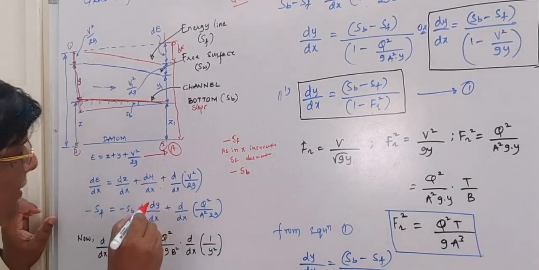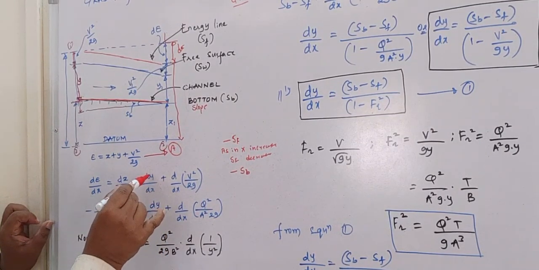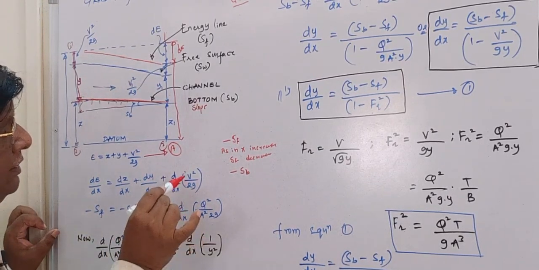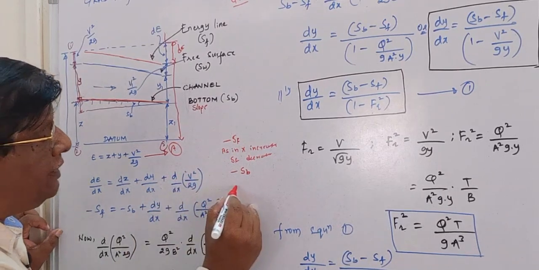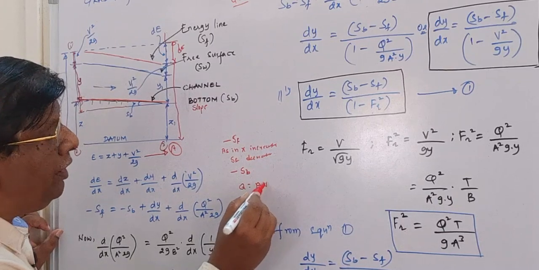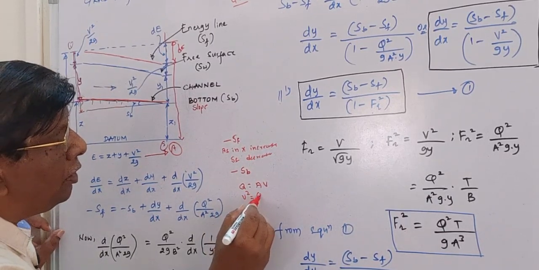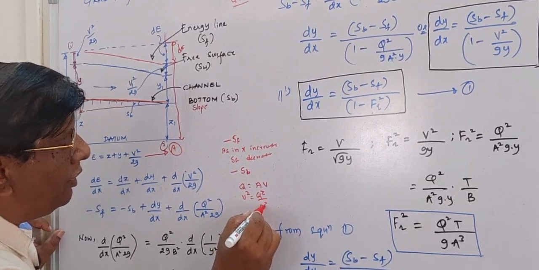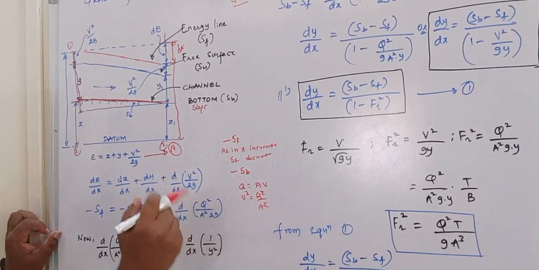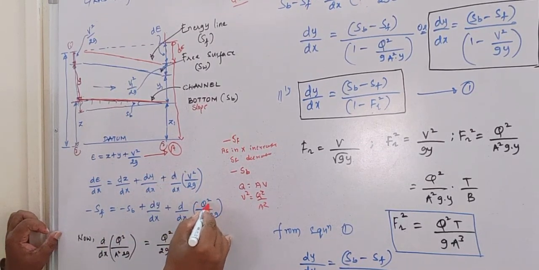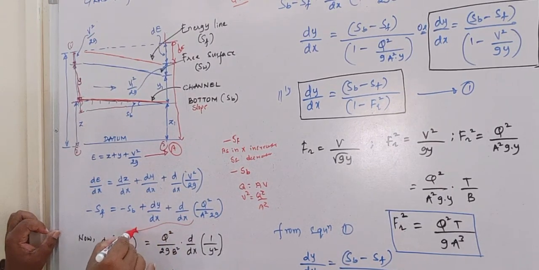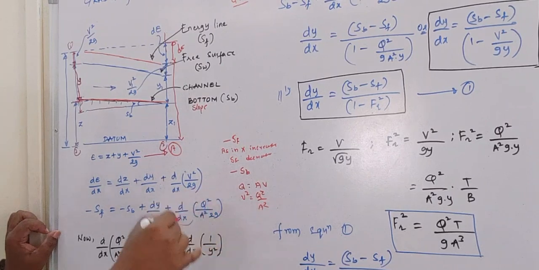So dy by dx is the variation of y, that is the depth of flow, with respect to x, plus d by dx of v square by 2g. See, v is the velocity. So we have Q equal to A into V, or v square is equal to Q square by A square. So instead of v square, you substitute Q square by A square in this bracket, that is Q square by A square 2g. Now let us differentiate this with respect to x.